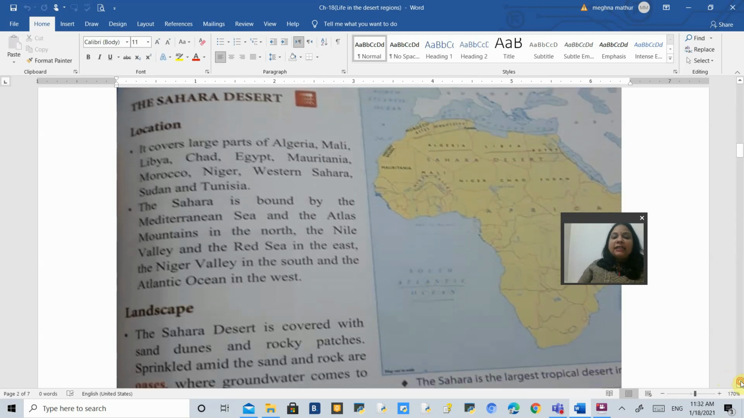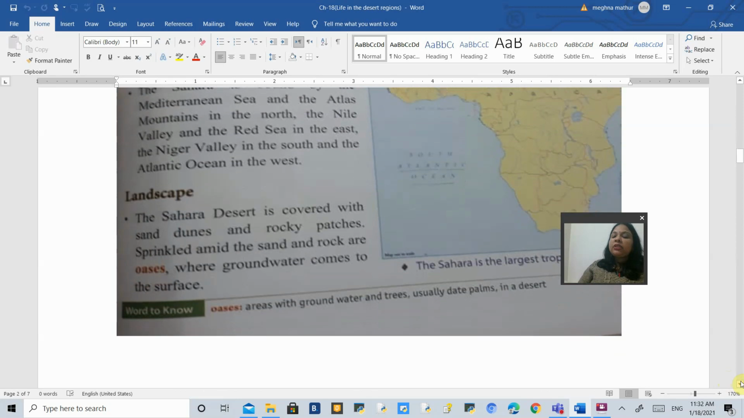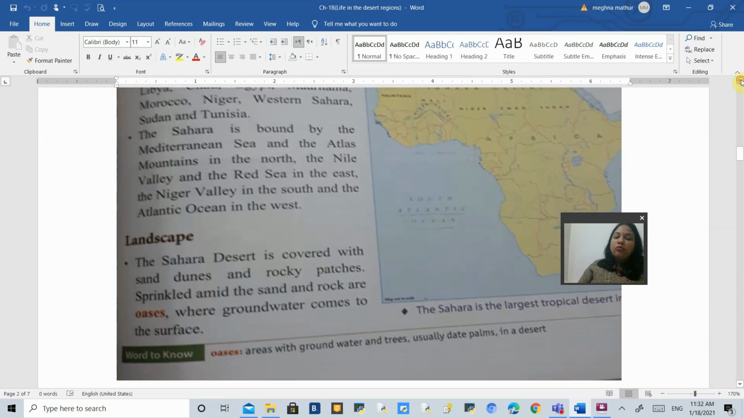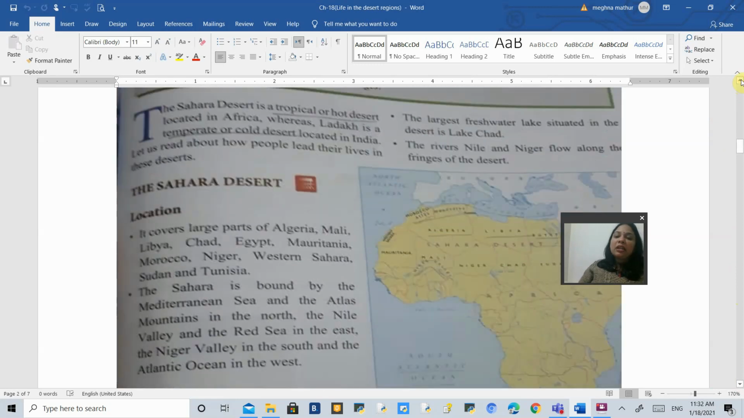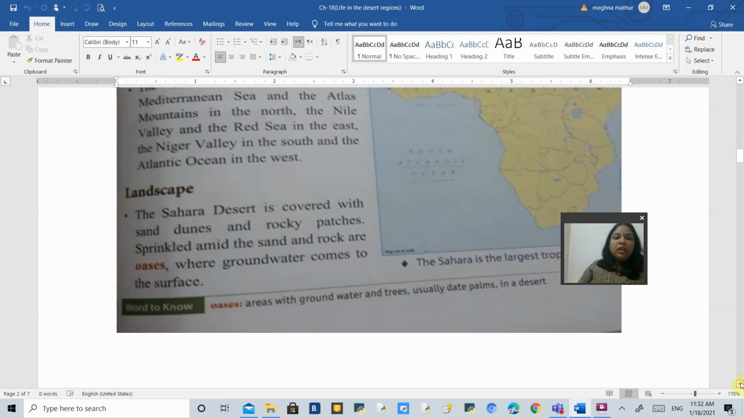The landscape is that in Sahara, you'll find many sand dunes with a lot of rocky patches wherever you find some rocky area. And somewhere you will find oases also. There are certain areas where the groundwater has come above and formed an oasis, and here you can find a little bit of vegetation also. The freshwater lake is Lake Chad, and the rivers Nile and Niger are the major rivers of the Sahara Desert.